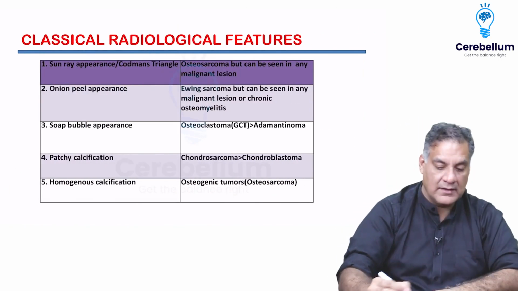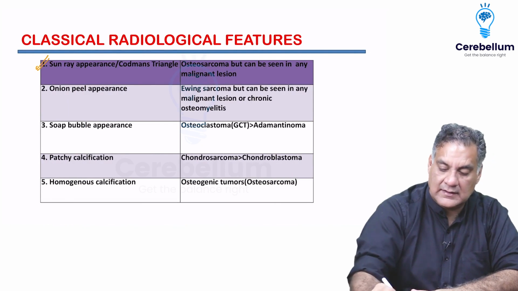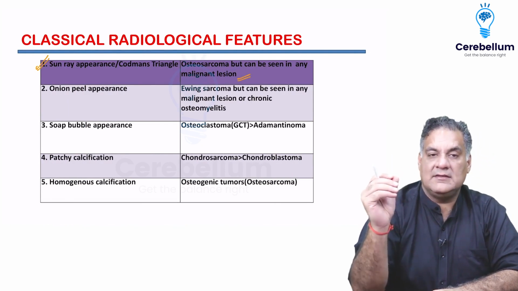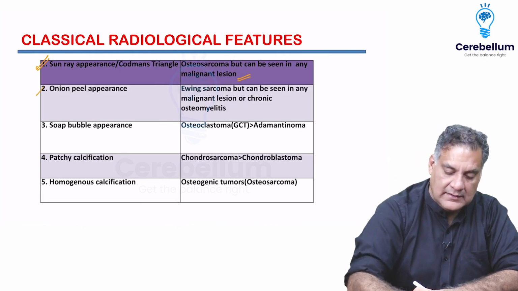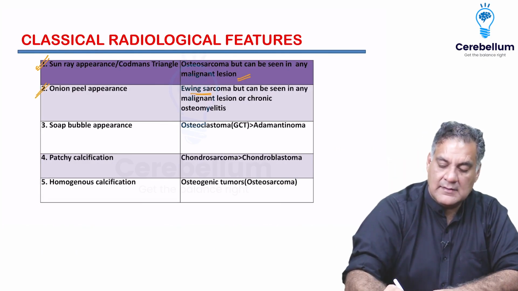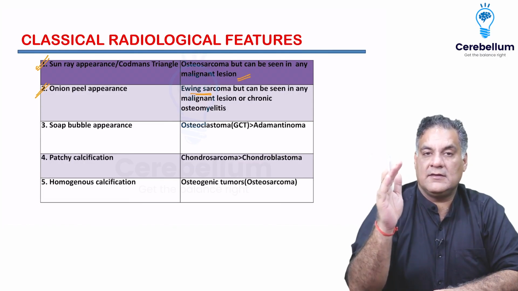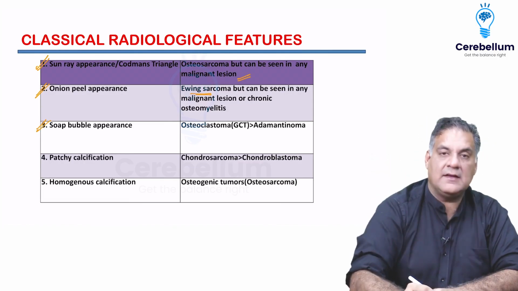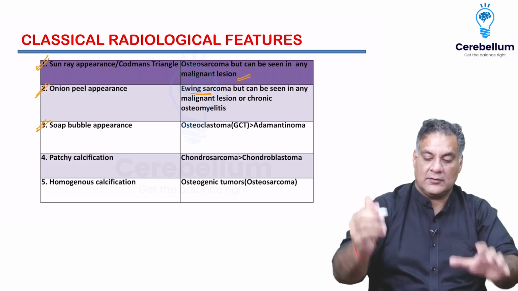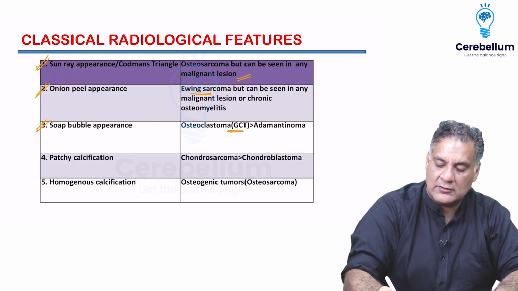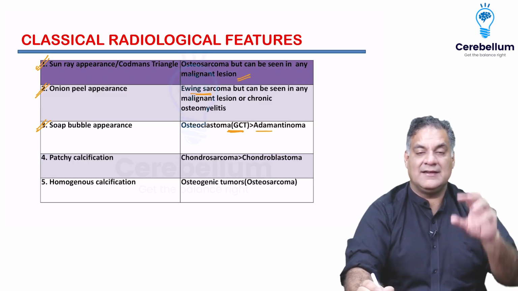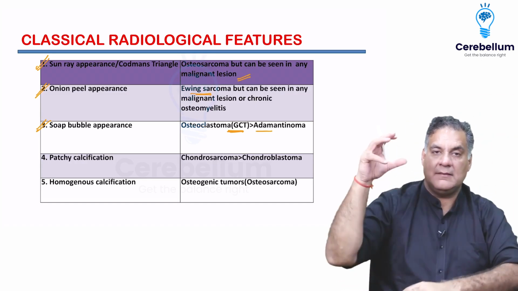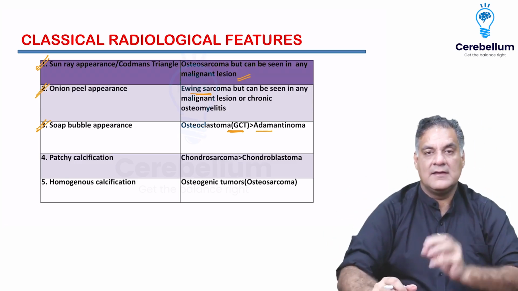So here is a table: sunray appearance or Codman's triangle, osteosarcoma, but can be seen in any malignant lesion. Onion peel appearance, Ewing sarcoma, but can be seen in malignant lesion or chronic infections. Soap bubble appearance, the bone is getting expanded and destroyed, classical for giant cell tumor or adamantinoma. Giant cell tumor is an epiphyseal tumor, adamantinoma is a diaphyseal tumor.